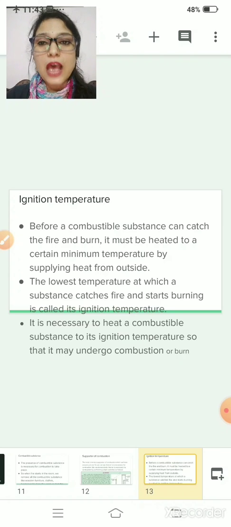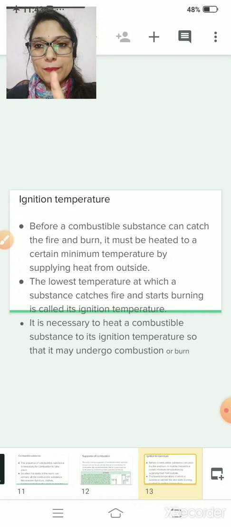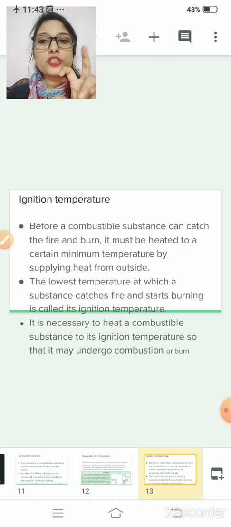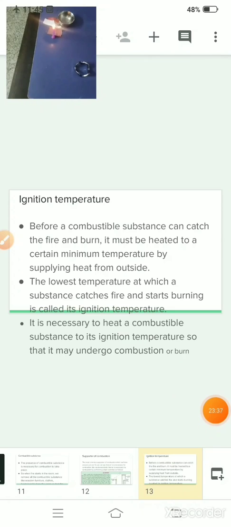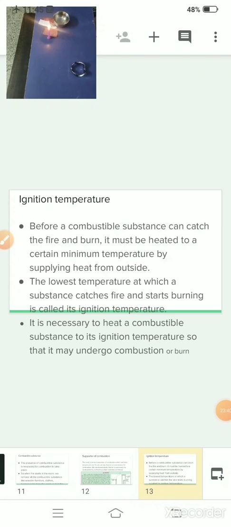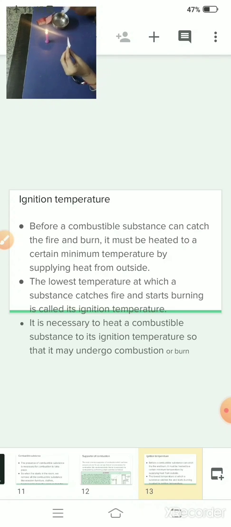Now every substance has a different ignition temperature. For example, normal dry paper will catch fire faster compared to wet paper. Clear? We can perform this activity here, and you can see the difference between the ignition temperature of dry paper and the ignition temperature of wet paper. Now we will perform an activity. See, we have two pieces of paper. Right now both are dry. Now see, I will dip this paper in water. Now it will become wet paper.